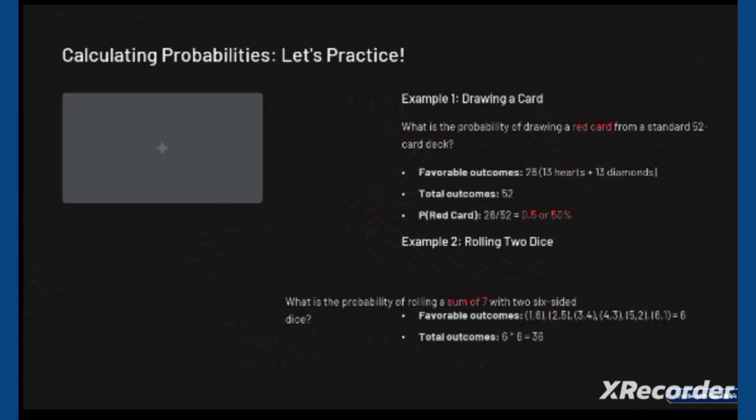So I have the answer also here. The total outcomes, if you roll two dice, means you can multiply this to get 36 total outcomes, and the probability of a sum of 7 is equal to 6 over 36. It is 1 over 6. So this was the answer.